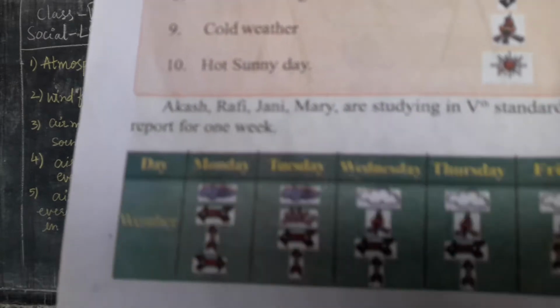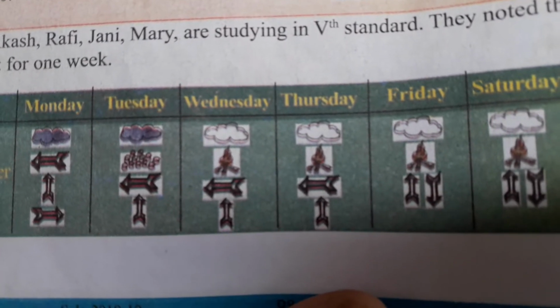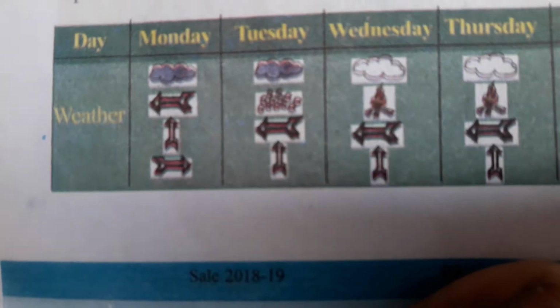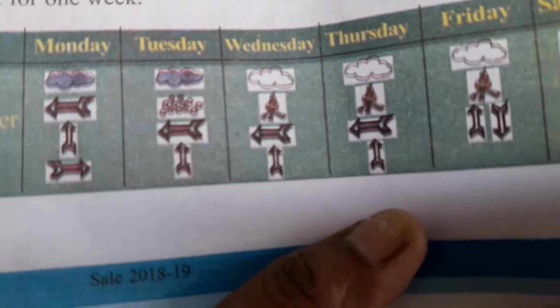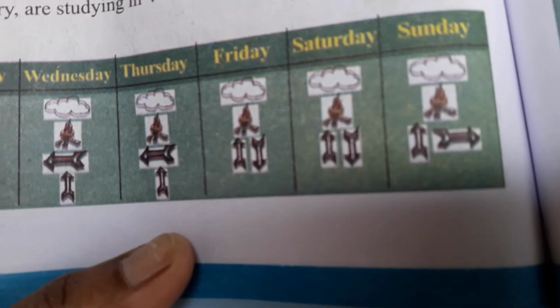Akash, Rafi, Mary are studying in 5th standard. They noted the weather report for the week. See, what is the weather difference? Or you can find the pictures. See the pictures. On Monday it is different, Tuesday it is different, Wednesday it is different, Thursday it is different, Friday. So different weather conditions are here. Even you can also try this, children.